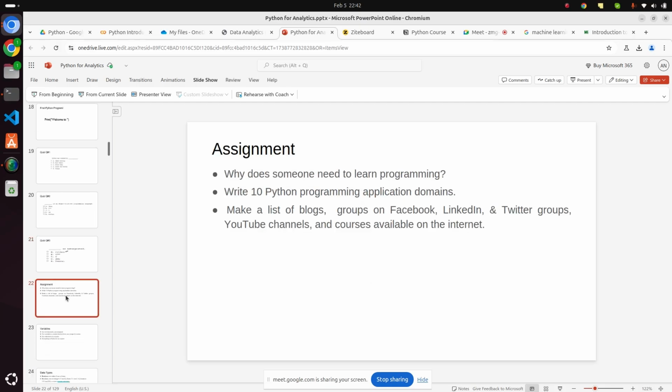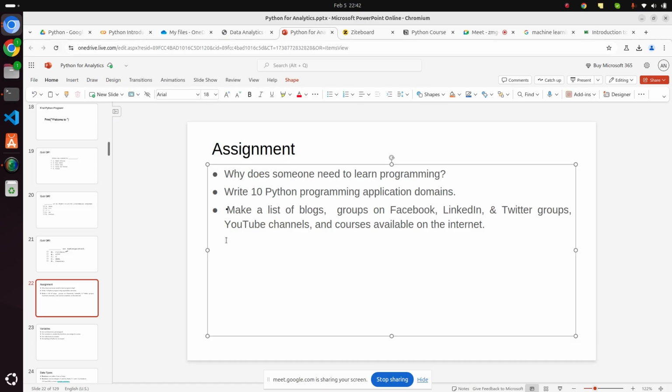Assignment. What is this assignment? This is just an exercise. If you are interested, you can try to do this. Just try to find why you need to learn programming. Just try to read some articles. Try to see why you learn programming, how it will change you, how it can change your way of thinking, right? Just try to understand this.